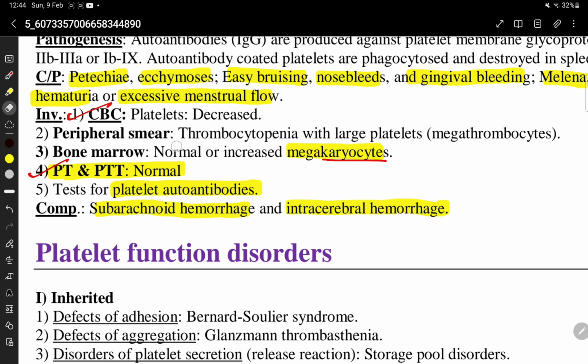Bone marrow shows normal or increased megakaryocytes. PTT and PT are normal. We can test for platelet autoantibodies. Complications are intracerebral hemorrhage and subarachnoid hemorrhage.